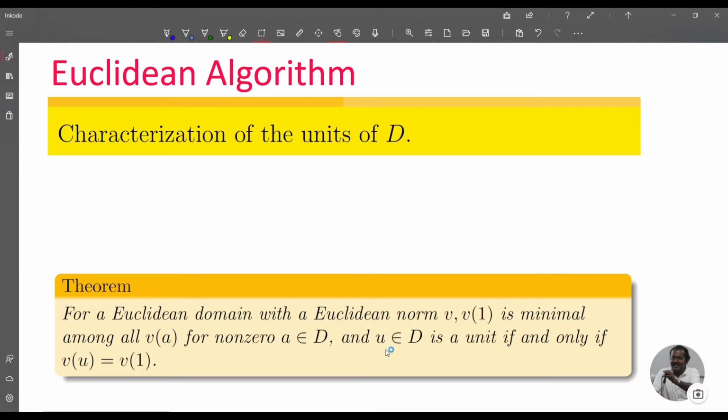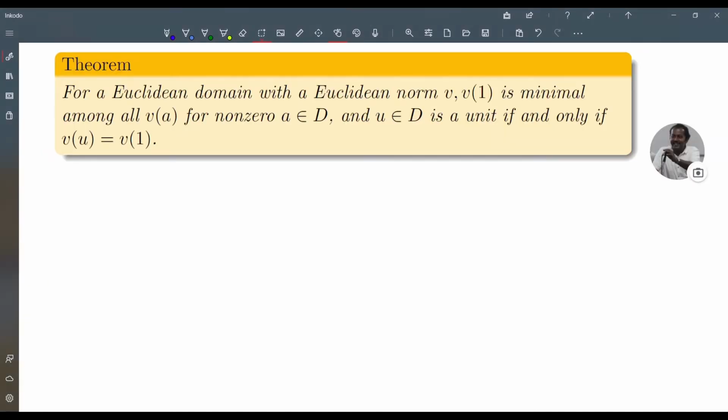U belongs to D is a unit if and only if nu of U is equal to nu of 1. So Euclidean norm of 1 is minimal and an element U in D is a unit if and only if Euclidean norm of U is Euclidean norm of 1. So we prove this theorem.